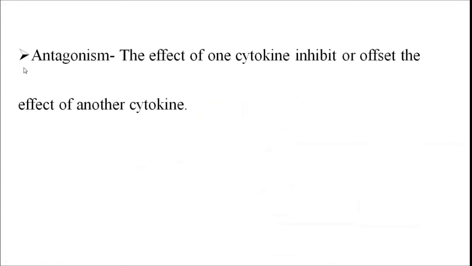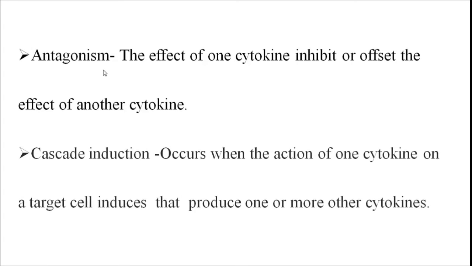Now the next one is antagonism, that is the effect of one cytokine will inhibit or offset the effect of another cytokine. Now the next one is cascade induction, that is when one cytokine shows its action on the target cell, it then induces that cell to produce one or more cytokines. This attribute is called cascade induction.